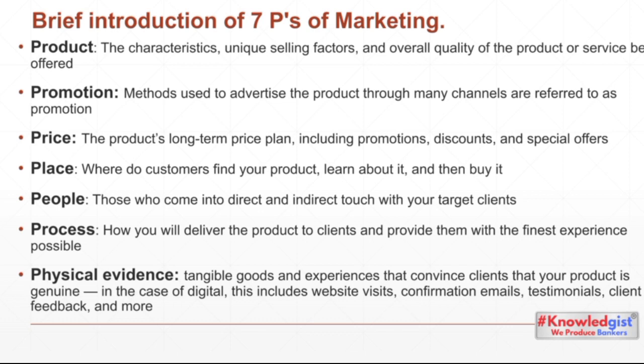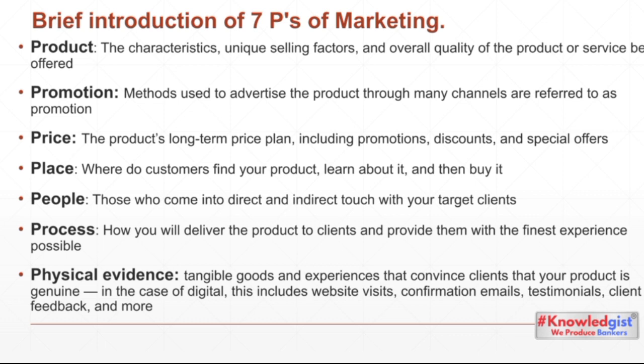Now I'm giving you a quick recap of these 7 P's of marketing, because a question can be asked directly or indirectly from them. For example, a question can be whether the customer can be a part of the 7 P's of marketing through promotion, price, place or people.